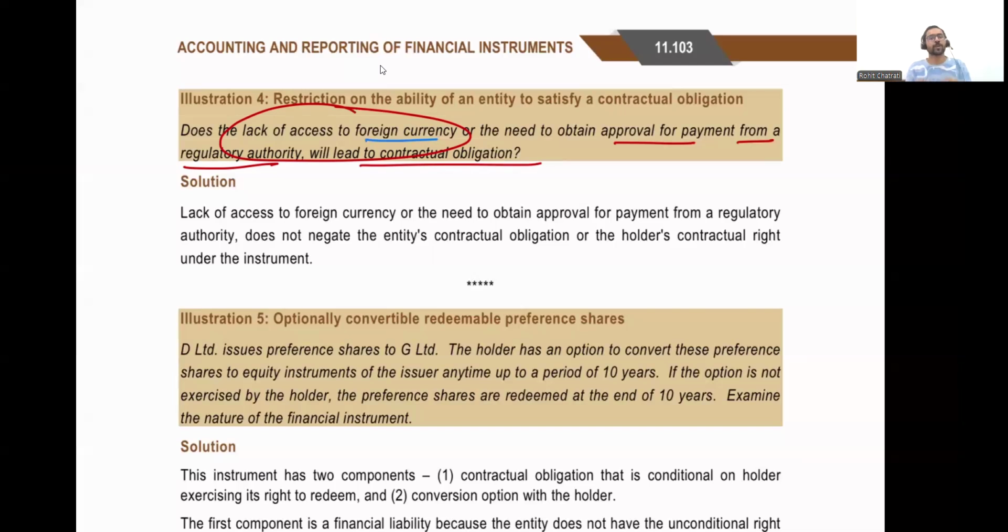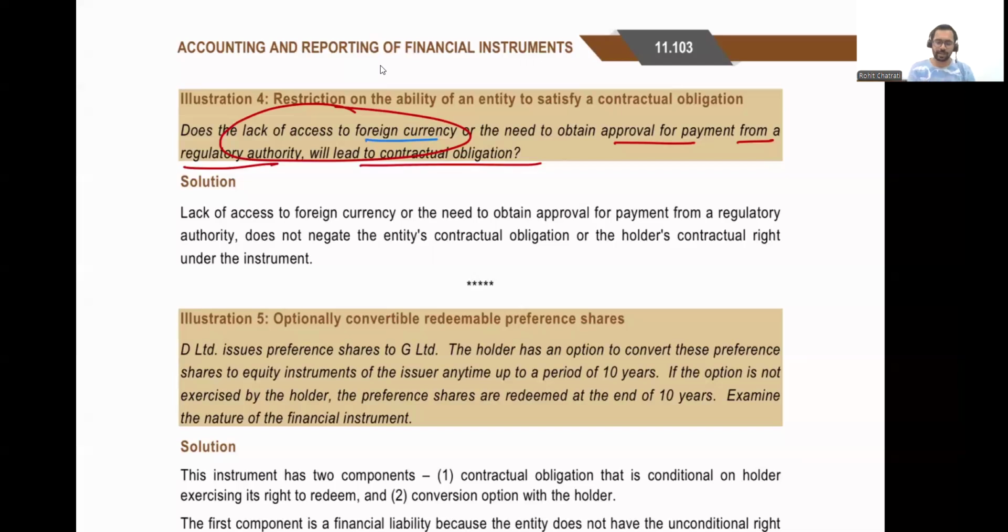The answer is no. I have a contractual obligation to pay $1 lakh. To meet that contractual obligation, agreed that we need access to foreign currency, or we need a regulatory authority approval. But just because I need an approval does not mean that I don't have the obligation at all. We have an obligation, but to meet that obligation, we are required to obtain the resources. So this $1 lakh that I borrowed will still be regarded as a financial liability. Just because I do not have the access to resources does not mean that it will not be